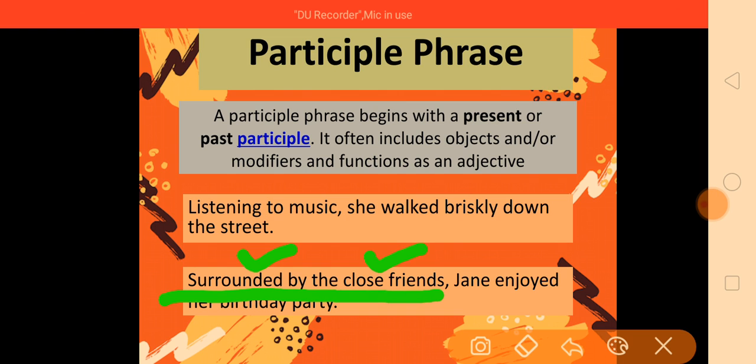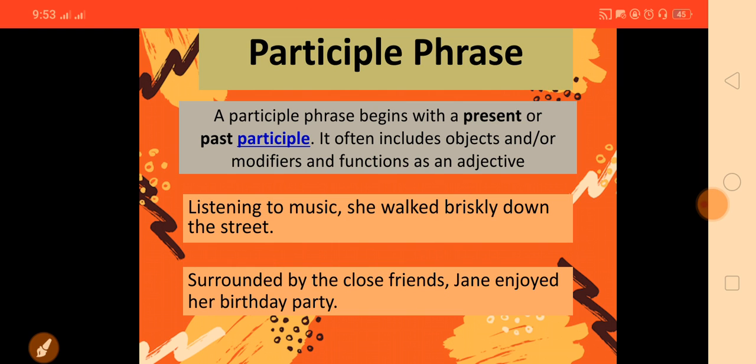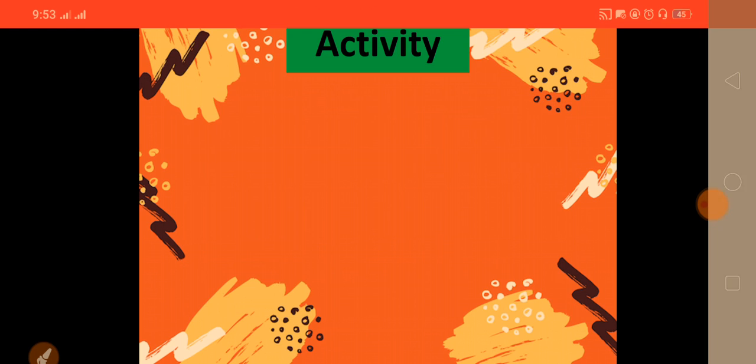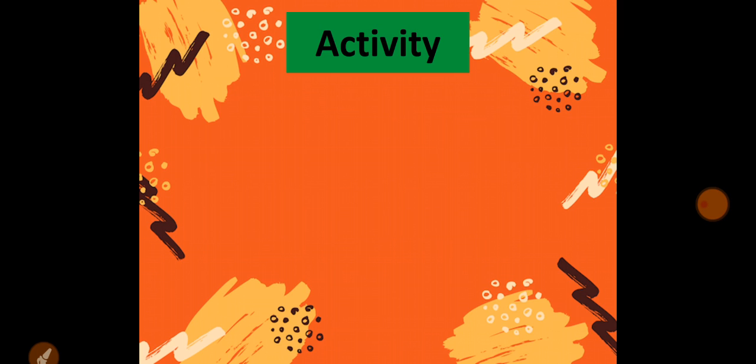By the close friends. And after that, there is a comma as well. Surrounded by the close friends, Jane enjoyed her birthday party. So here this is a past participle phrase. Let's do an activity and I hope when we do this activity the concept will be clearer to you.